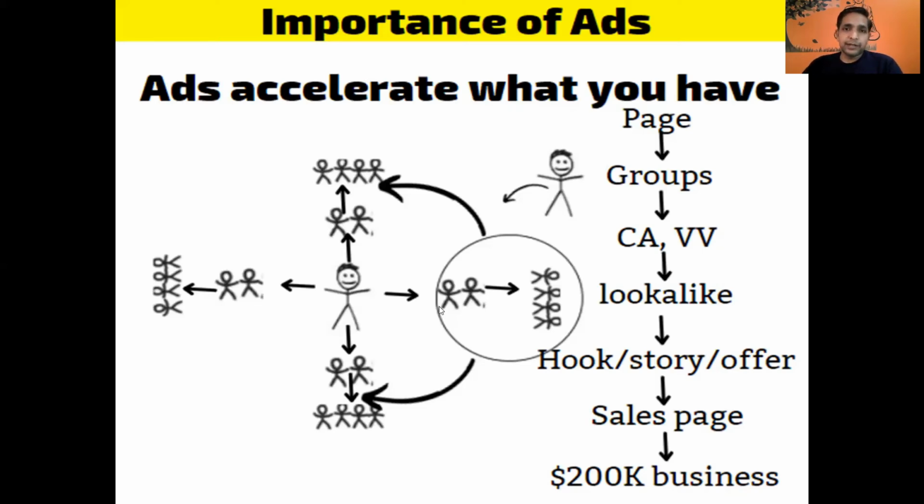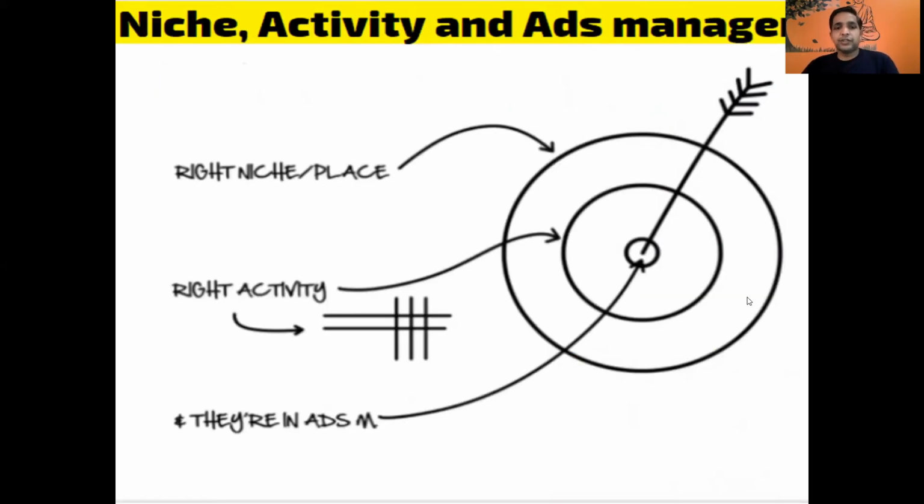Okay, so let's move to the next slides. So now: niche, activity, and ads manager. What are those? You need to find the right niche and you should promote your product at the right place. This targeted audience is very, very important. As Michael did, he found the correct niche and pitched the product at the right place. He joined the groups related to farming. So you should also find the groups as per your niche.